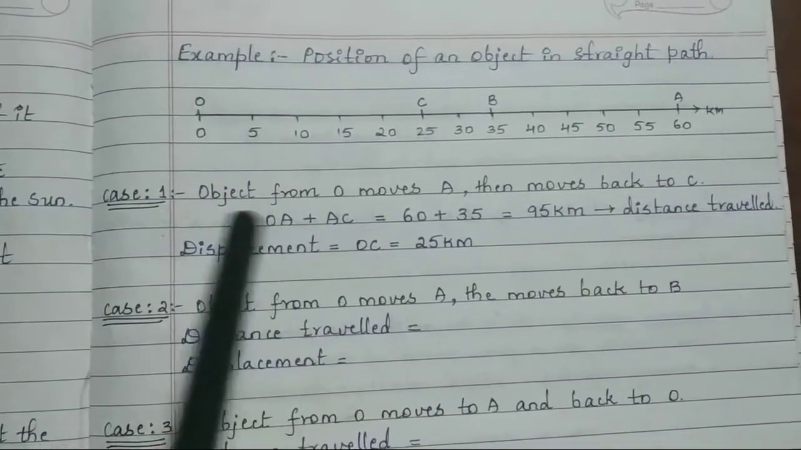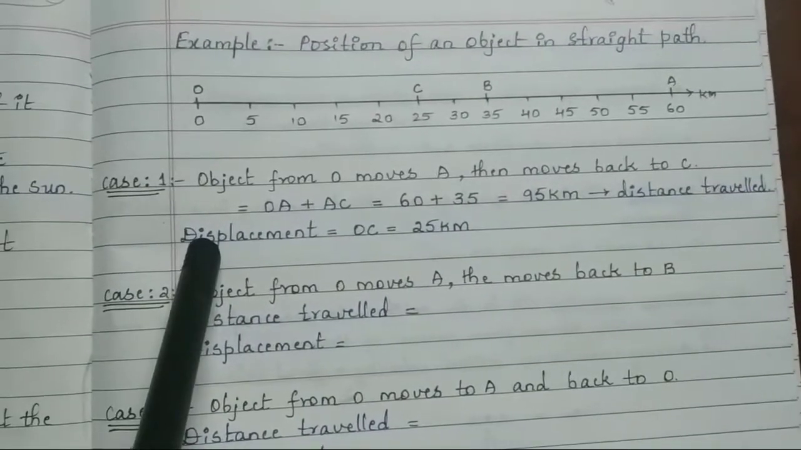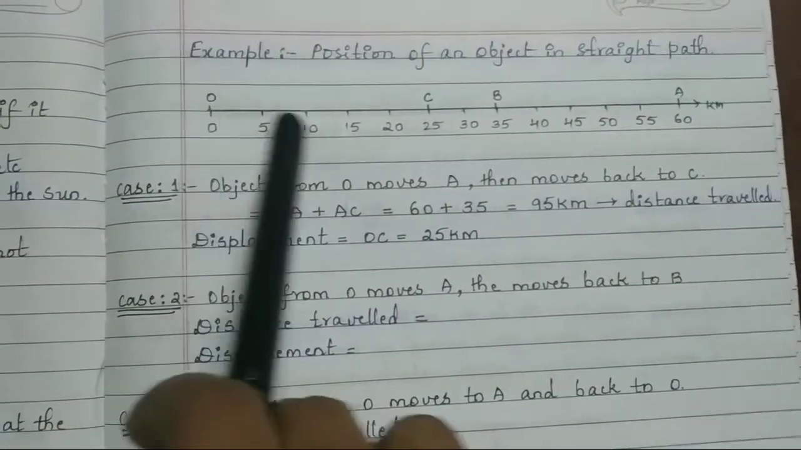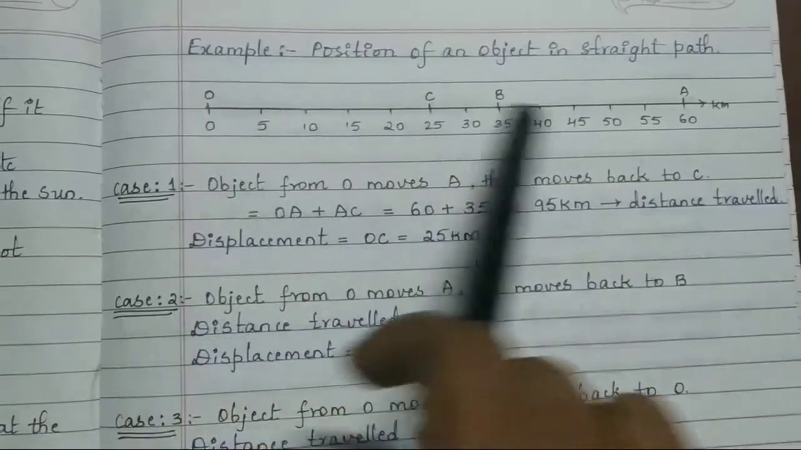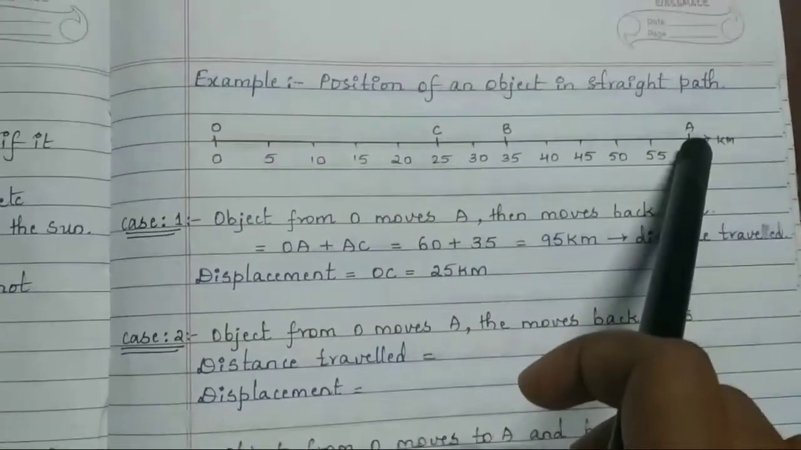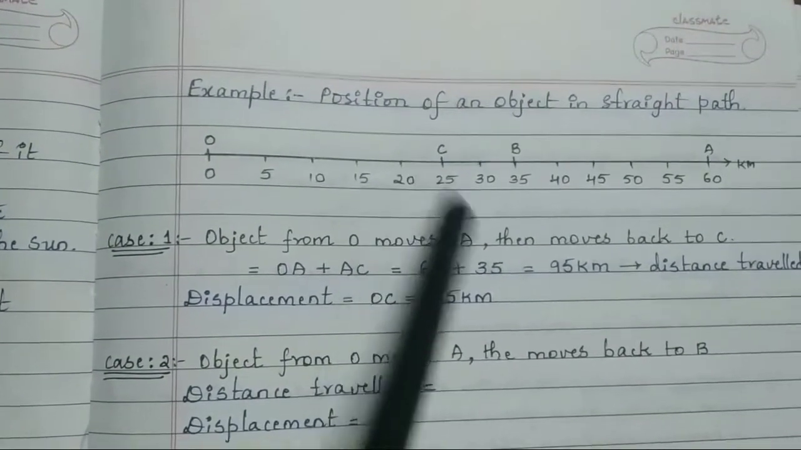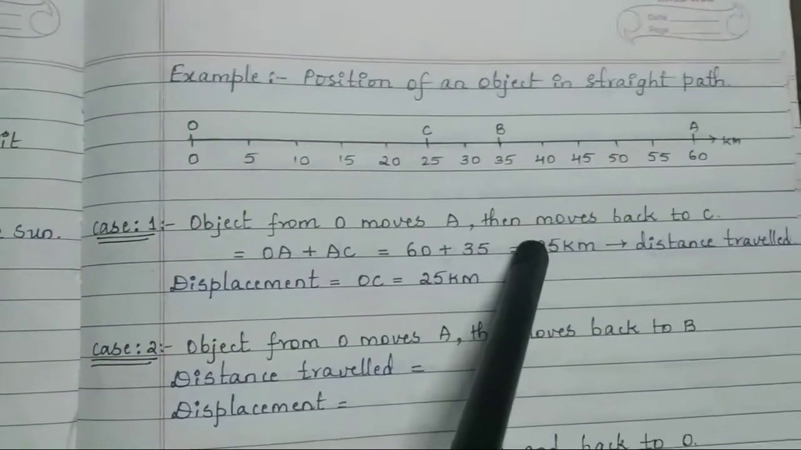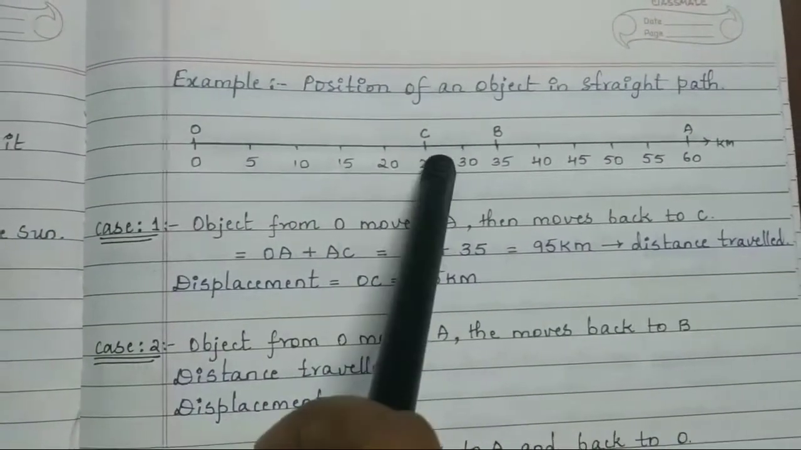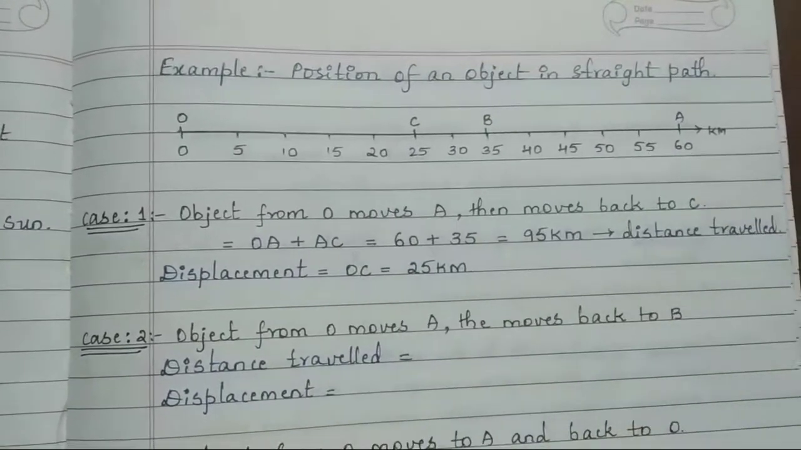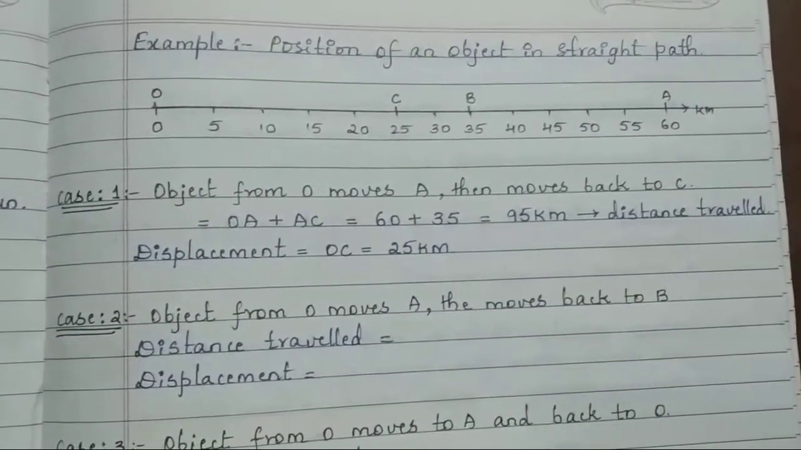Next, what will be the displacement? I told you displacement is nothing but the shortest distance traveled, that will be OC. On coming from O to A and again going back from A to C, it will be more distance, isn't it? It will be 95 kilometers. Instead, he will have a shortest distance, that is O to C, that is nothing but just 25 kilometers. So that is the displacement of the object.